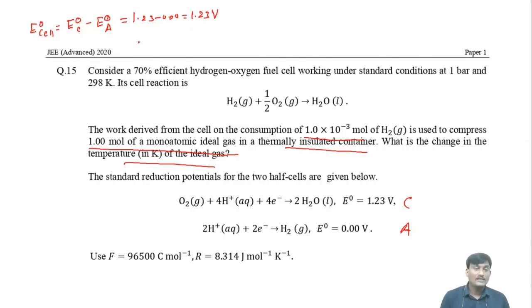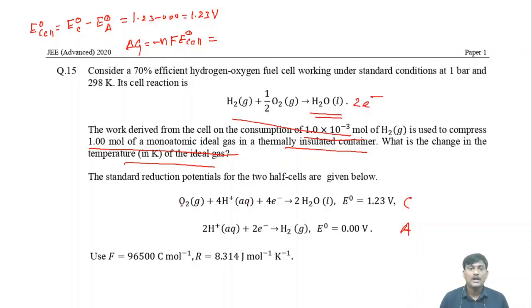We know that delta G is equal to minus nF E naught of cell. In this case, n is the number of electrons involved in this reaction. In this reaction, there is involvement of 2 electrons.